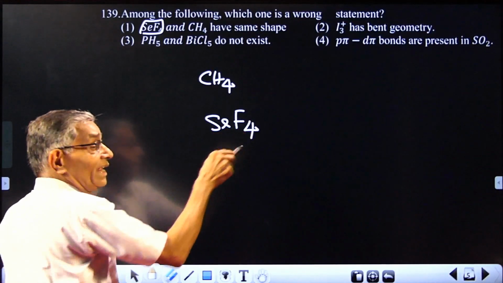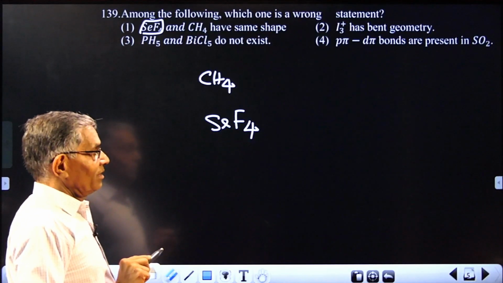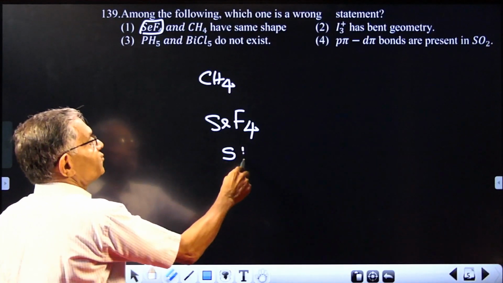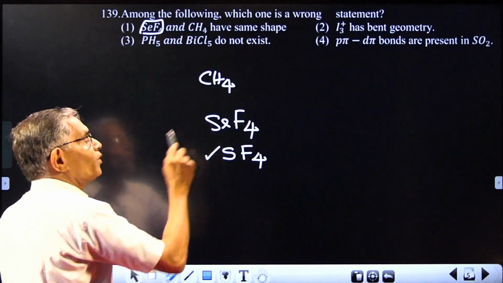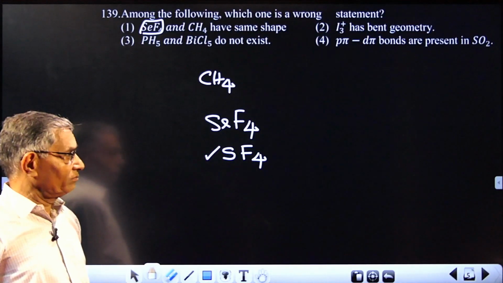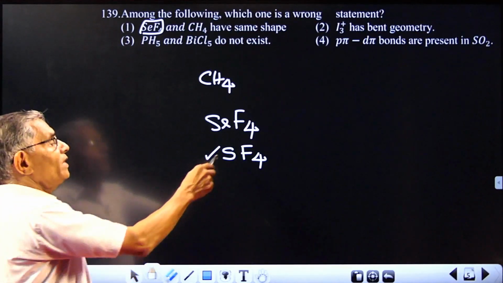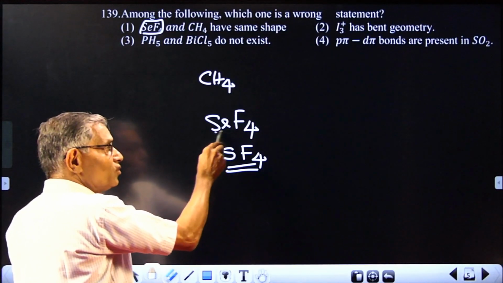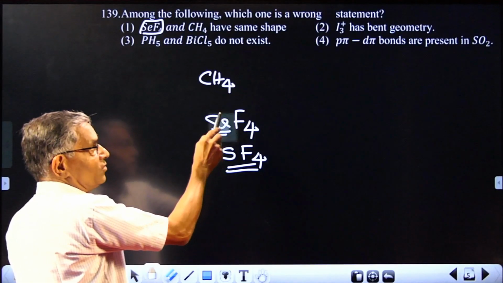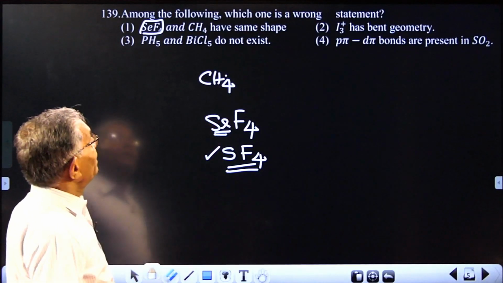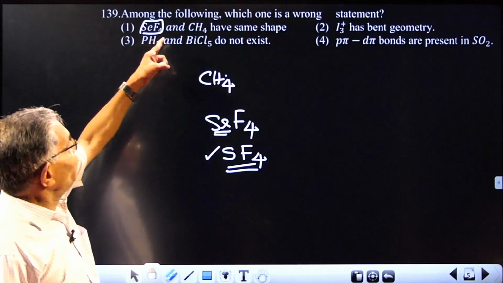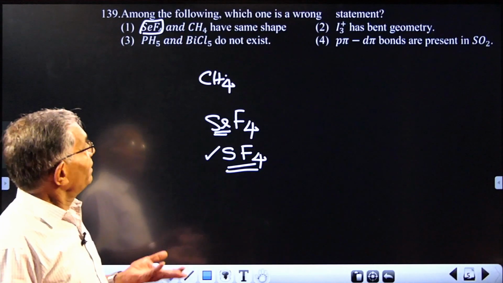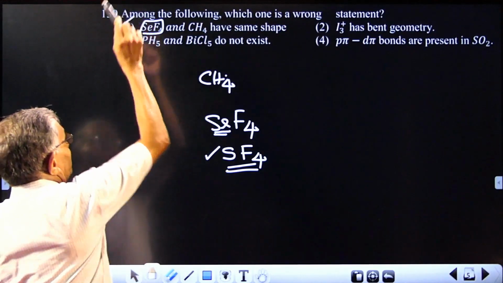So whenever you get SeF4, compare with another element of the same group, say sulfur, SF4, because you have studied this one. SF4, you have easily studied, and you know it has a seesaw shape. So this also should be seesaw shape. It is seesaw, and this is tetrahedral. What is given there is that SeF4 and CH4 have the same shape, which is wrong. So the answer is very simple, answer 1.